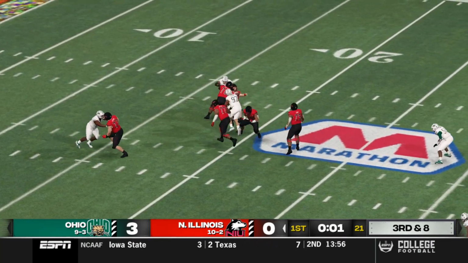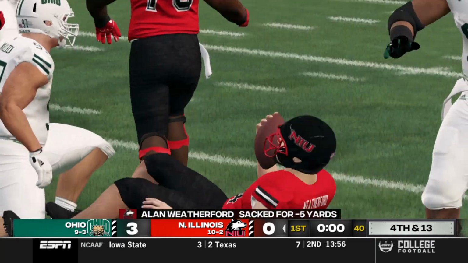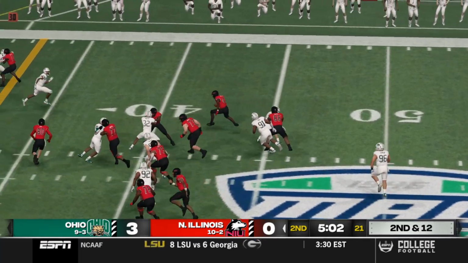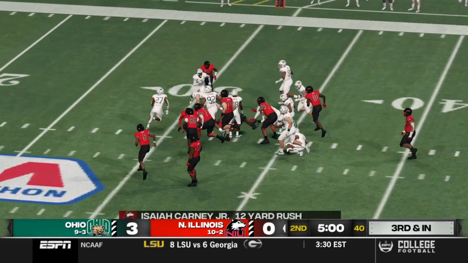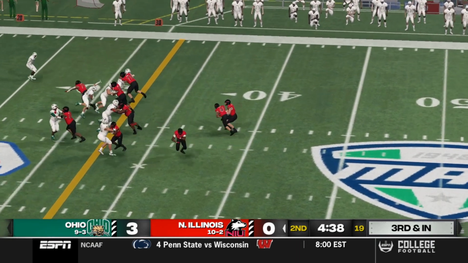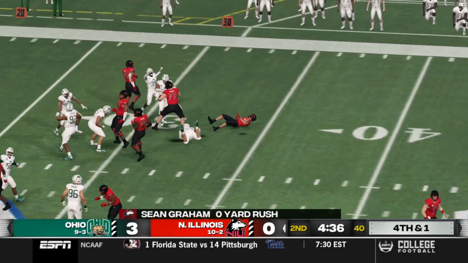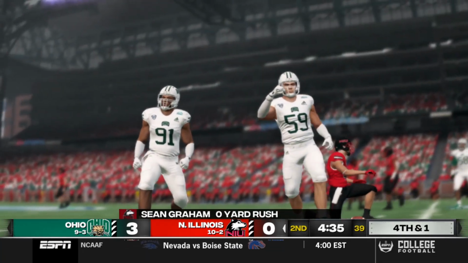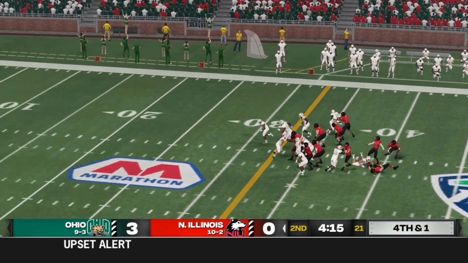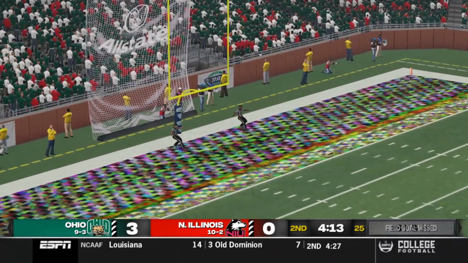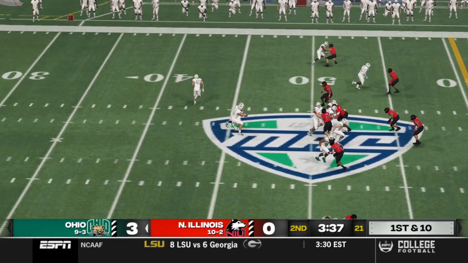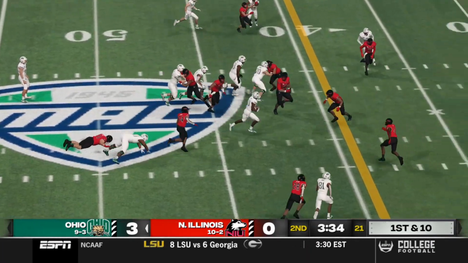Here's Weatherford on a 3rd and 8. He is sacked to end the first quarter. And then later on, getting another chance for NIU. Big run here for Isaiah Carney Jr. A 12-yard run, and Carney going to be on your season leaders lists. But Sean Graham ruining the drive as he is brought down by Ben Taylor. That's going to lead to NIU attempting a field goal on 4th and 1 that falls way short. No good at all.